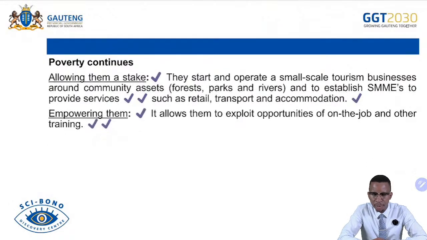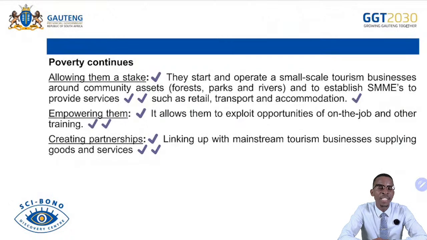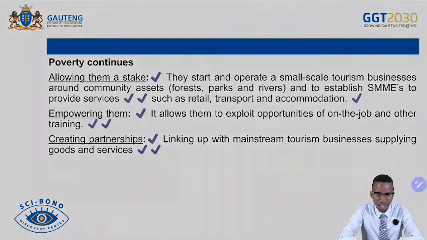It empowers them and allows them to exploit opportunities for on-the-job and other training. They can obtain skills to be employed as tour guides and also work in hotels. They can be trained while they are working. Creating partnerships links them up with mainstream tourism businesses supplying goods and services, so they can supply their own goods and services within the main market. It can also allow them to form partnerships with big businesses as they supply their craft works, for instance, to businesses for the sake of the tourism industry.